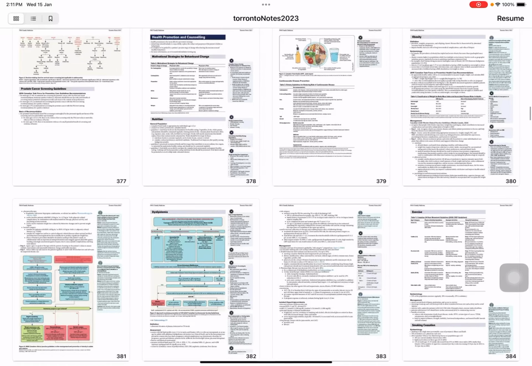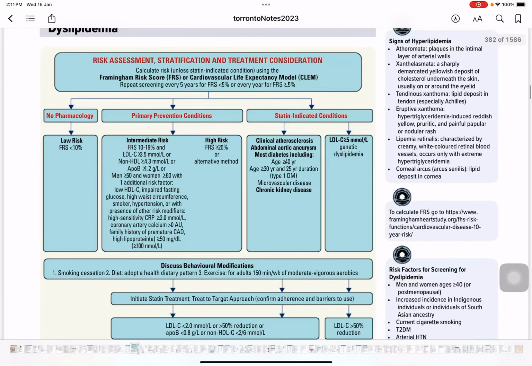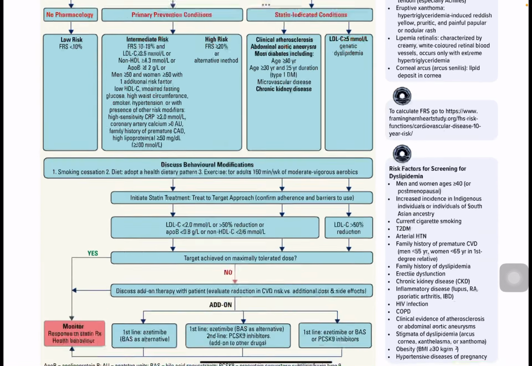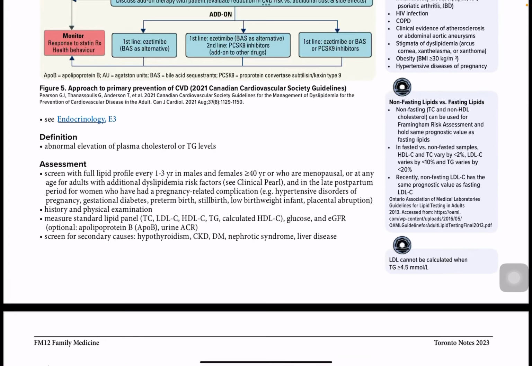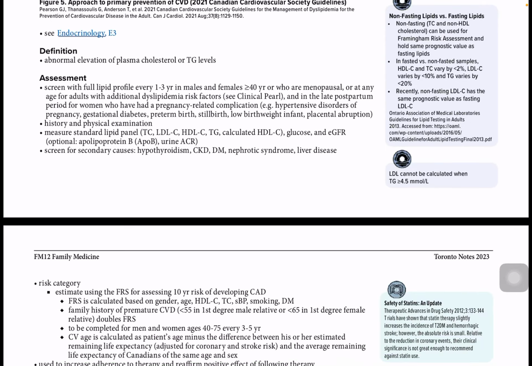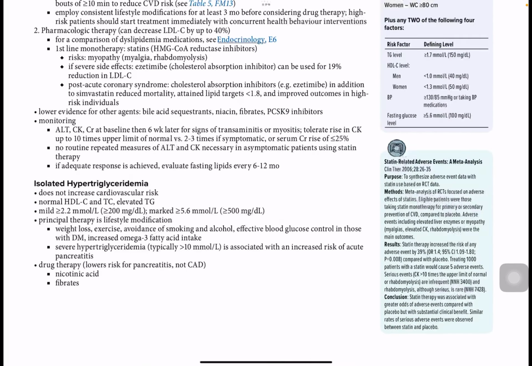How you have to cover the family medicine chapter from Toronto notes is that you have to follow whatever they tell you to read from. Let's say this was dyslipidemia that we discussed in the previous chapter. You see here it is written endocrinology E3. So that means this dyslipidemia would be covered only if you cover it from endocrinology as well along with family medicine. So make sure to follow these steps from the family medicine chapter.